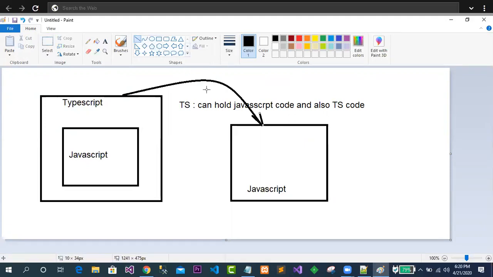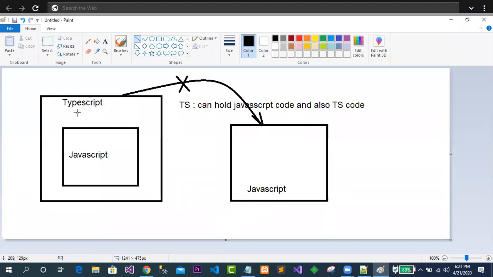It's quite easy to understand. So yes, TS code is not supported in JavaScript, but JavaScript code can be supported in TypeScript. Your TypeScript is supporting JavaScript code, but JavaScript is not supporting TypeScript code.